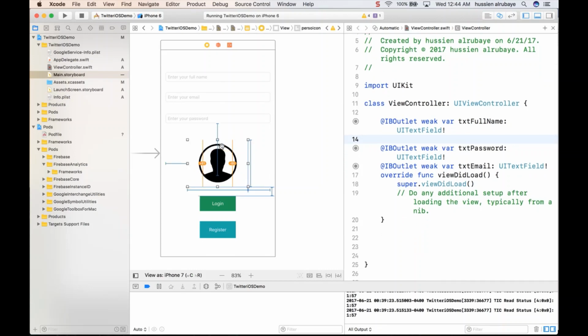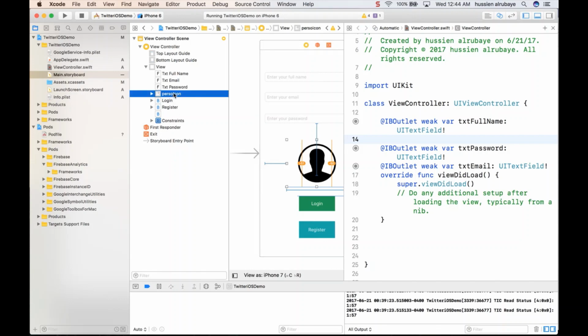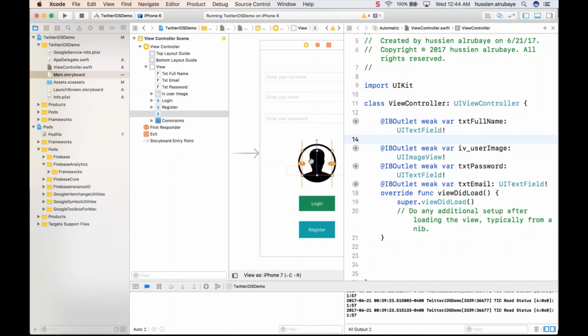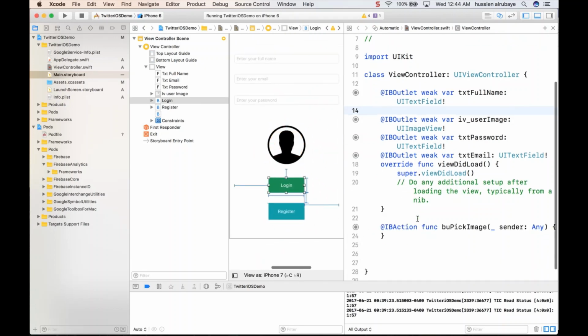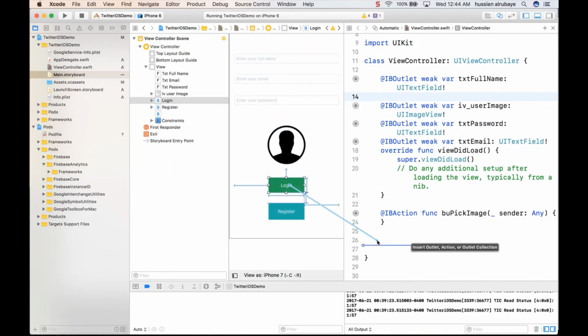One of them is the image one, so make sure you select the image correctly, which is this one, the person image. So I say imgViewUserImage, and I need the button when someone clicks on this button also, so this should be an event, so buPickImage, so I pick an image from the device, so make sure it should be an action. You know why, because I don't have any event in the image for picking an image.